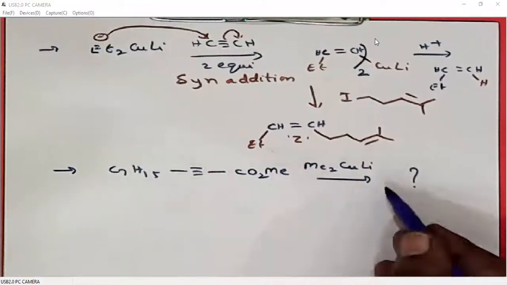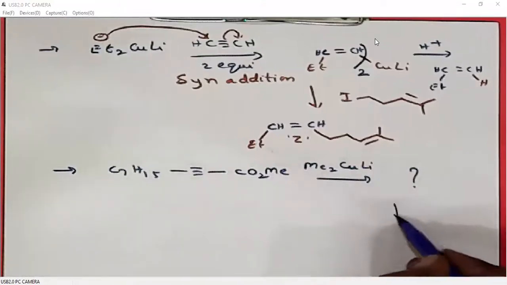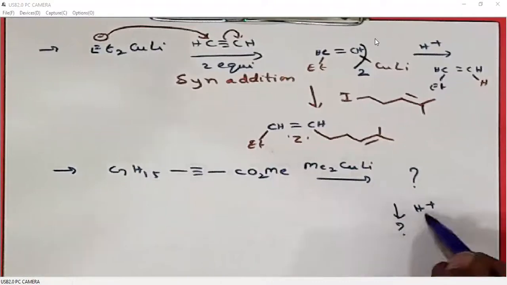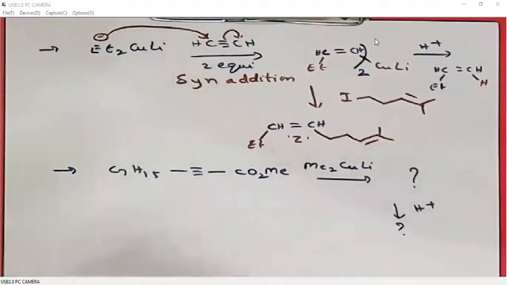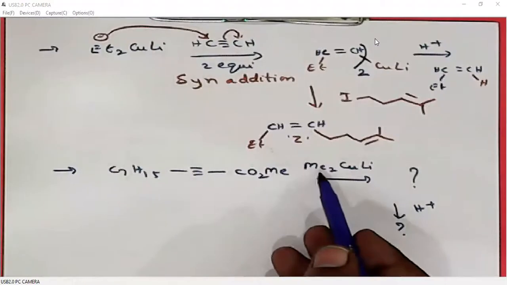This is a practice problem. You try to predict the products. When we add acid, what is the product? Here when we want to add Gilman reagent,